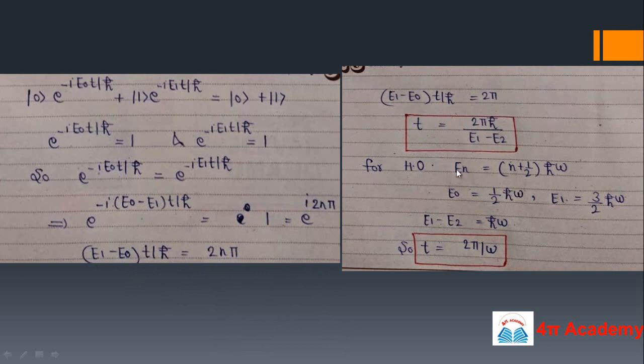For a harmonic oscillator, what is the formula of energy? It is (n plus half) h cut omega. So for the ground state E0 is half h cut omega, and for the first excited state E1 it's 3 by 2 h cut omega. So it's basically E1 minus E0 here, not E2. So E1 minus E0 is h cut omega. So what is the value of t? T will be 2 pi by omega. So this is a very important problem, and common also in these examinations.